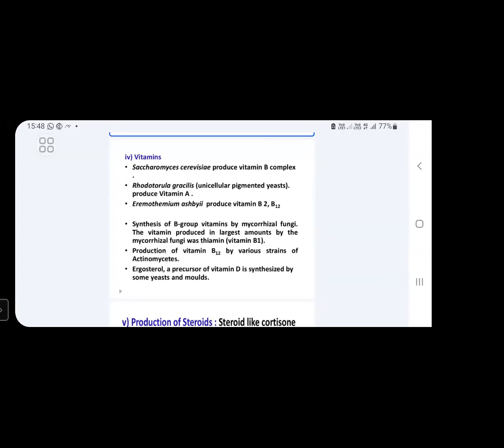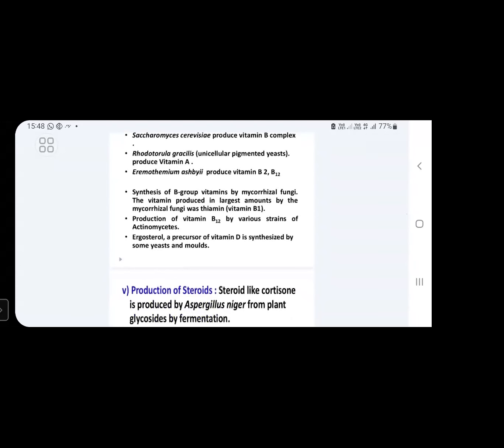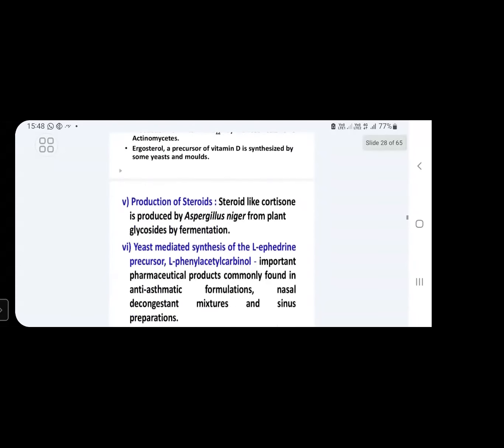Another one is Eremothecium ashbyii, which helps in the production of B2 and B12 vitamins. B complex vitamins are synthesized mostly by using different species of fungi. B12 vitamin is also produced using various strains of Actinomyces species. This is about production of vitamins with the help of various species of fungi.